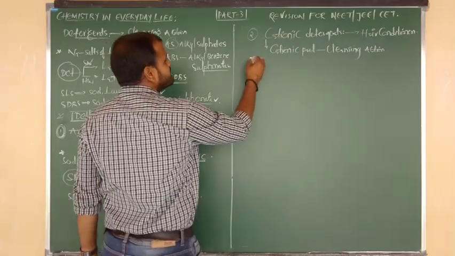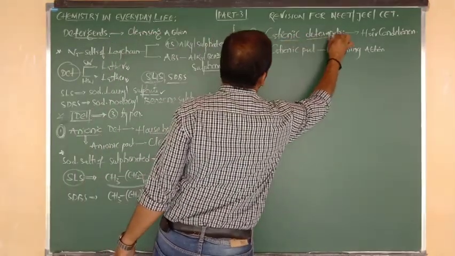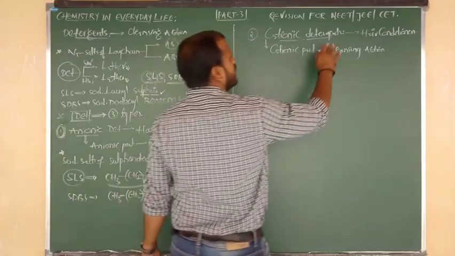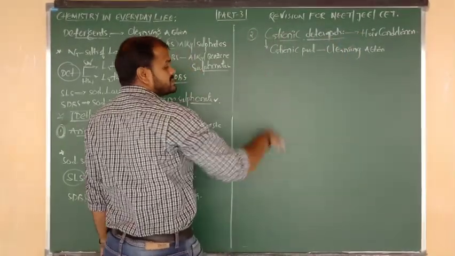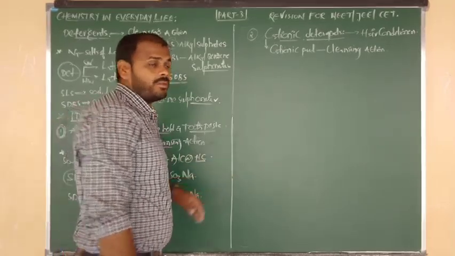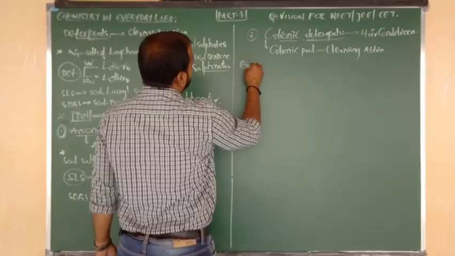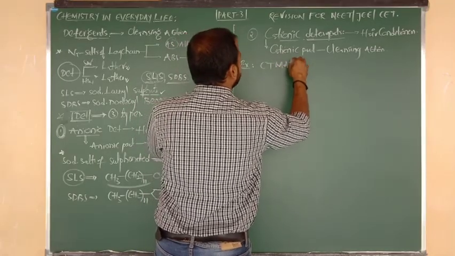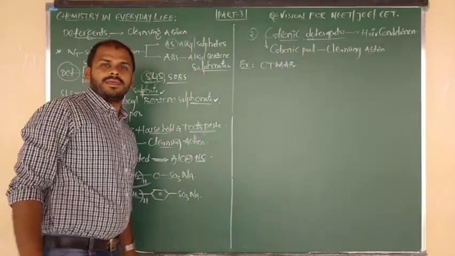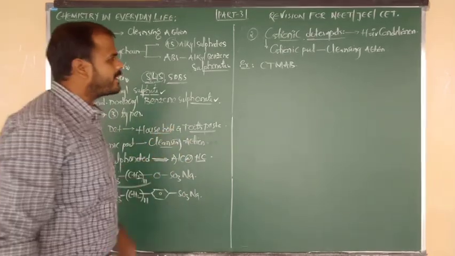So what is meant by cationic detergents? I want to show you a small definition, but I will show it directly through an example. So what is the example of cationic detergents? The example is CTMAB.